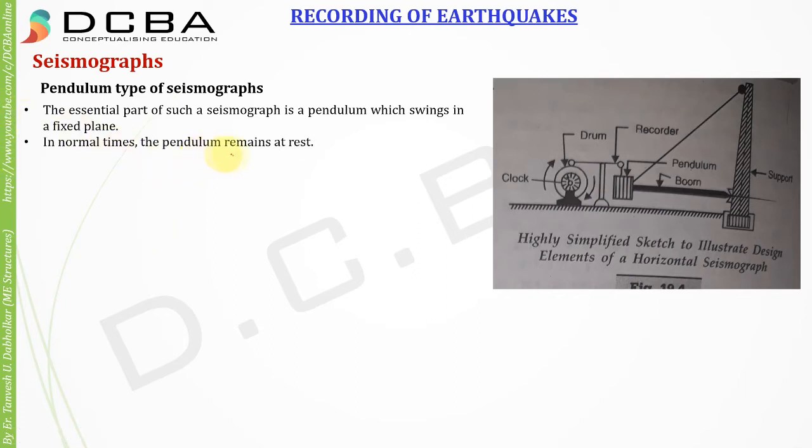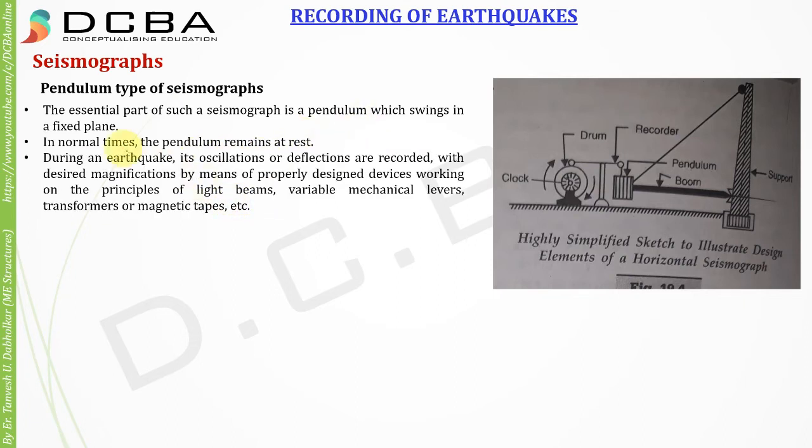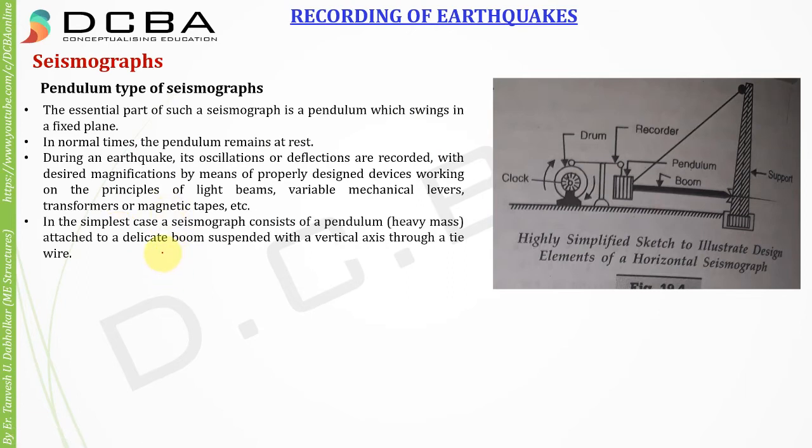In normal times, the pendulum remains at rest, that is when the earthquake is not happening. During an earthquake, its oscillations or deflections are recorded with desired magnifications by means of properly designed devices working on the principle of light beams, variable mechanical levers, transformers or magnetic tapes. So there is some modification that can be done to this simplified arrangement so that we get magnified seismograms. In the simplest case, a seismograph consists of a pendulum, that is a heavy mass attached to a delicate boom suspended with a vertical axis through a tie, and it can easily oscillate.